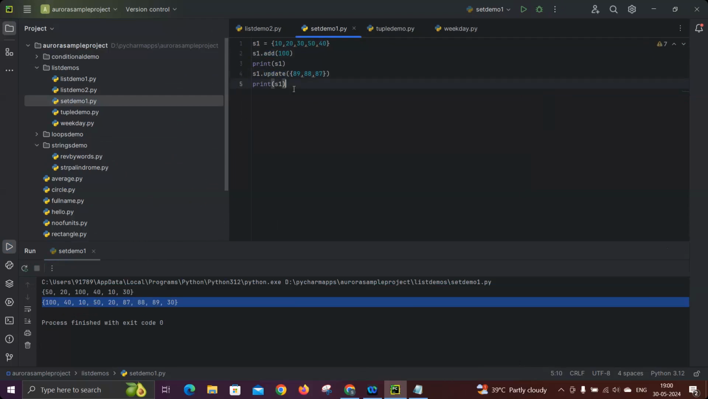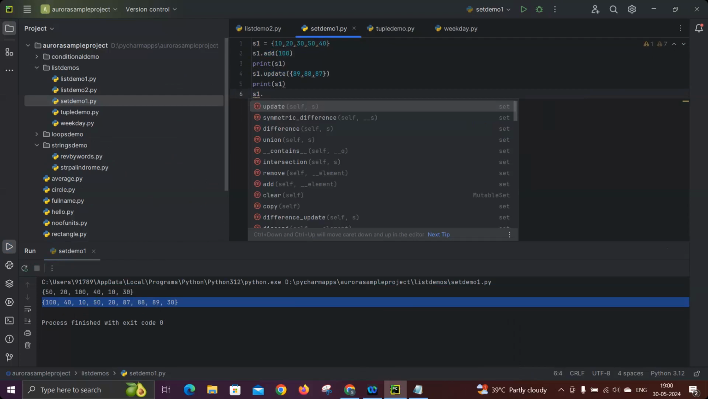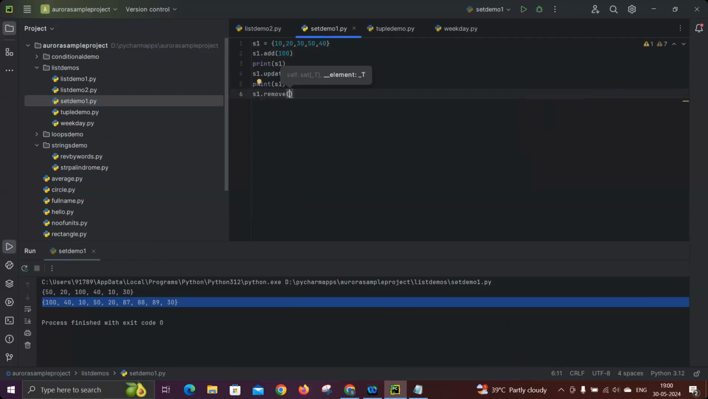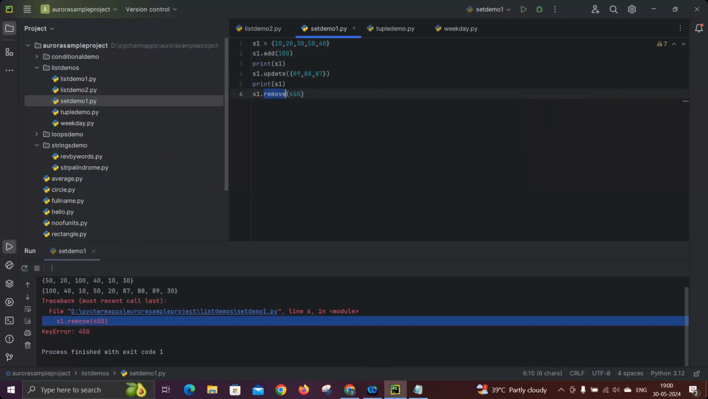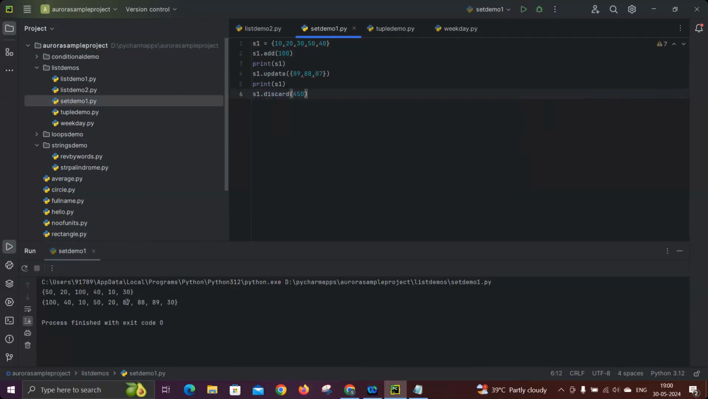Similarly, if you want to delete something, as I mentioned, S1.remove. Let's take 450. See, actually 450 is not there in S1, so now you will get an error. See that, that is what I told you, a KeyError is coming for 450. But if I do the same thing with discard, it doesn't give any error. It just won't delete and it won't give you any error. That is the difference between remove and discard.